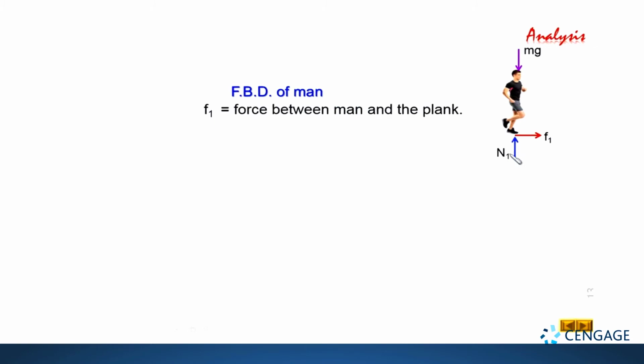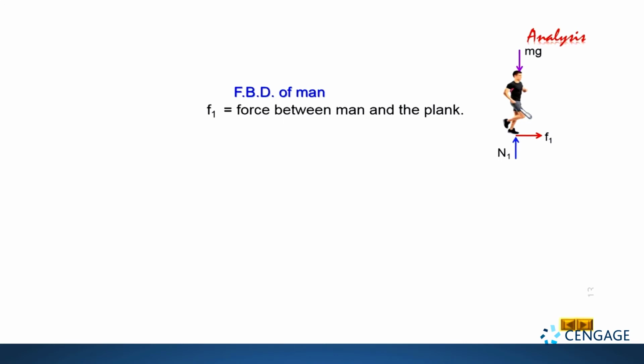Now let us analyze this free body diagram again. You can observe here only one force, that is F1, is acting on the man in the right direction. So this force should be responsible for the acceleration of the man. So here we can write the equation of motion in the horizontal direction as F1 equal to ma.